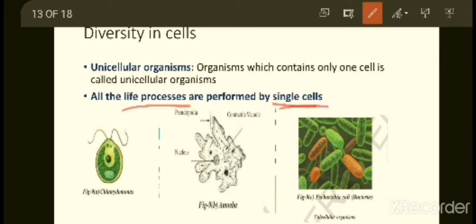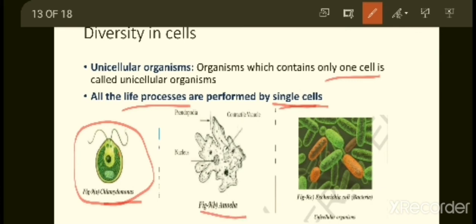Here we have examples of unicellular organisms. I repeat, unicellular organisms contain only one cell. The first example is Chlamydomonas. Chlamydomonas is a unicellular organism. It is only one cell, and this one cell performs all the life processes.